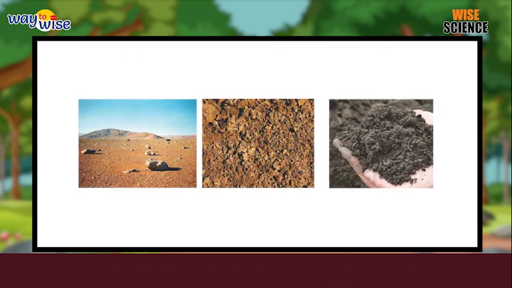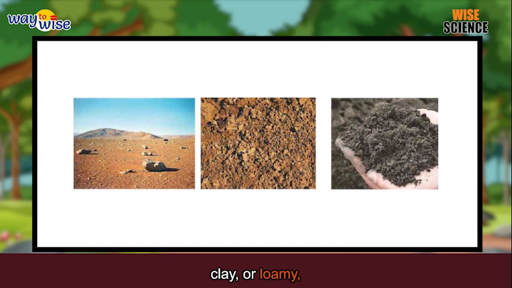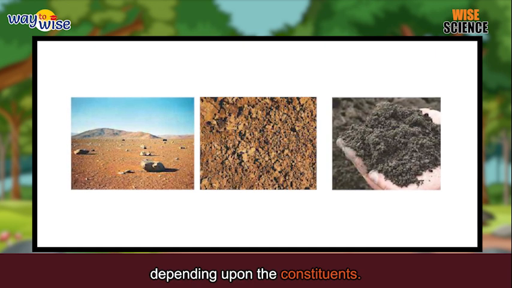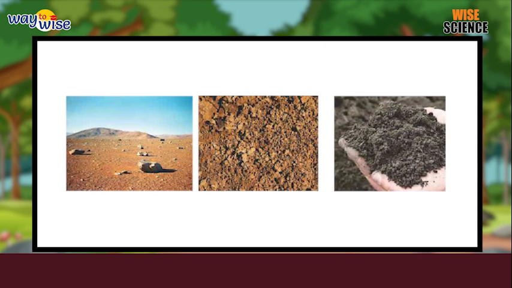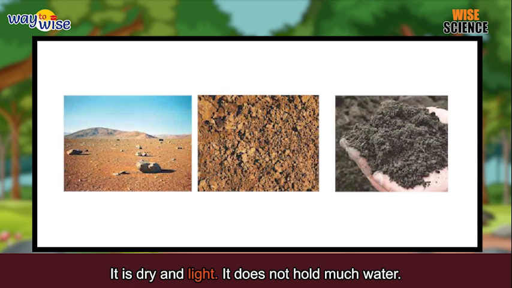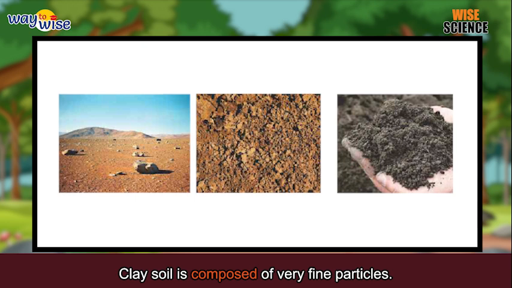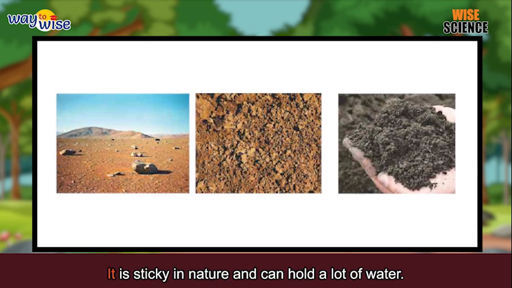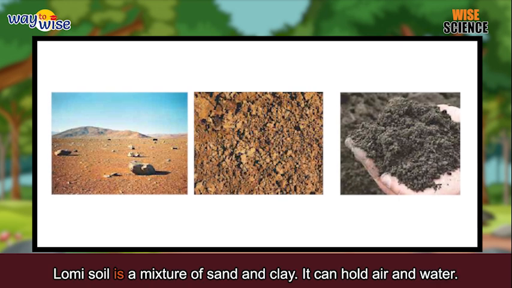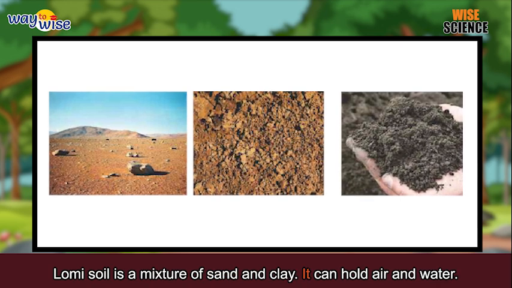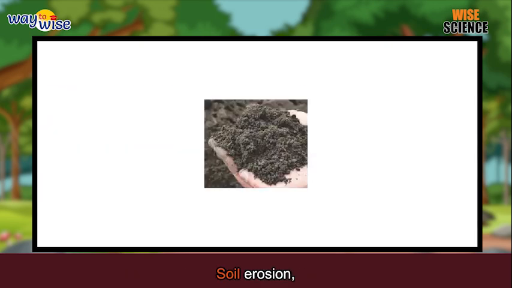Types of soil. In different regions, the soil may be sandy, clayey, or loamy, depending upon the constituents. Sandy soil consists of big sand particles. It is dry and light. It does not hold much water. Clayey soil is composed of very fine particles. It is sticky in nature and can hold a lot of water. Loamy soil is a mixture of sand and clay. It can hold air and water. It contains humus.